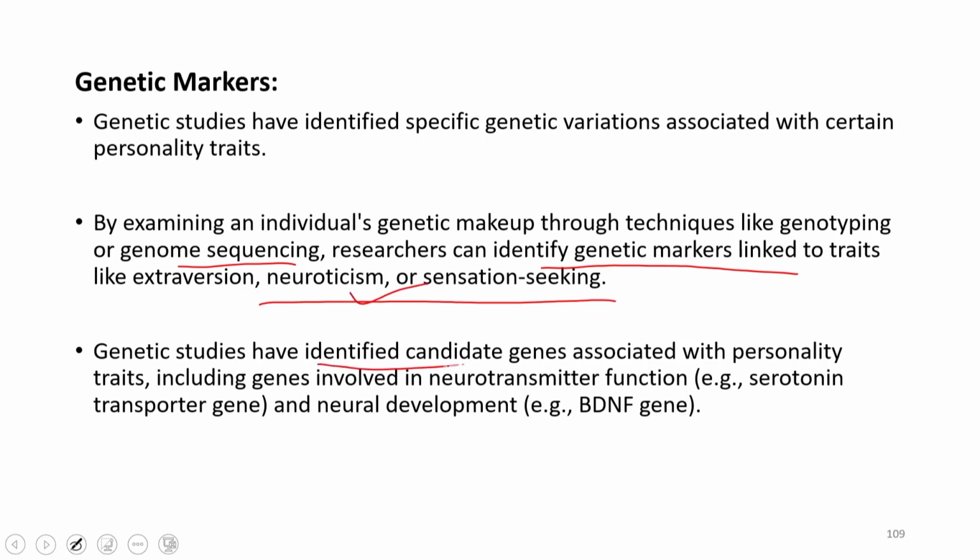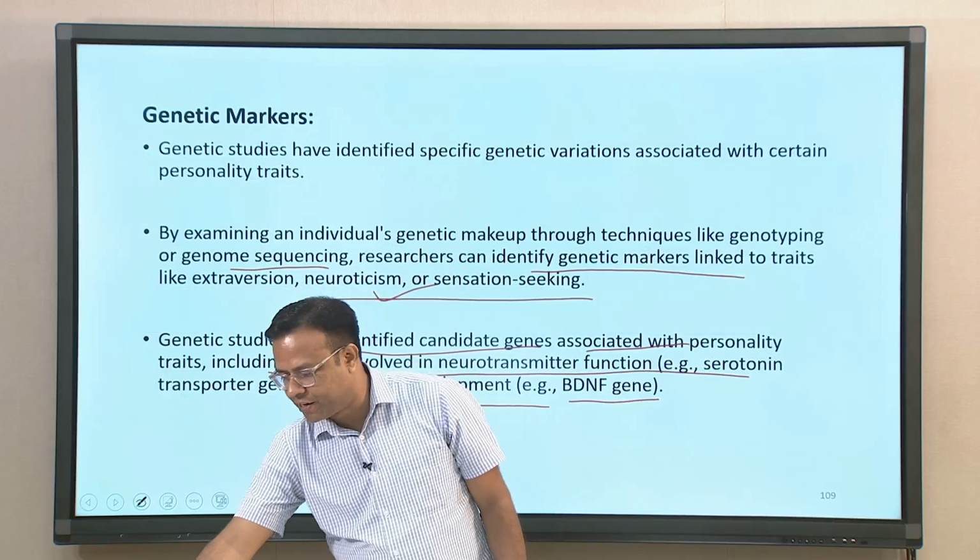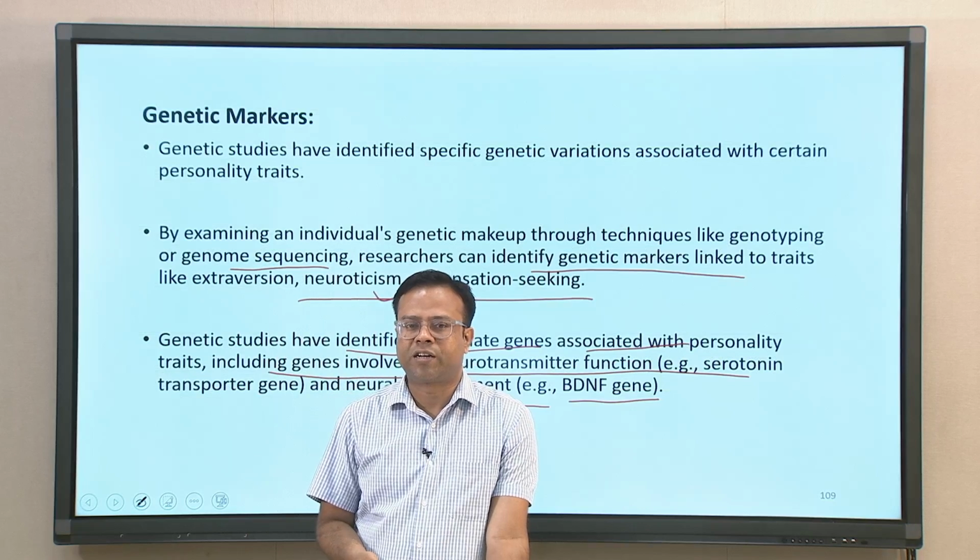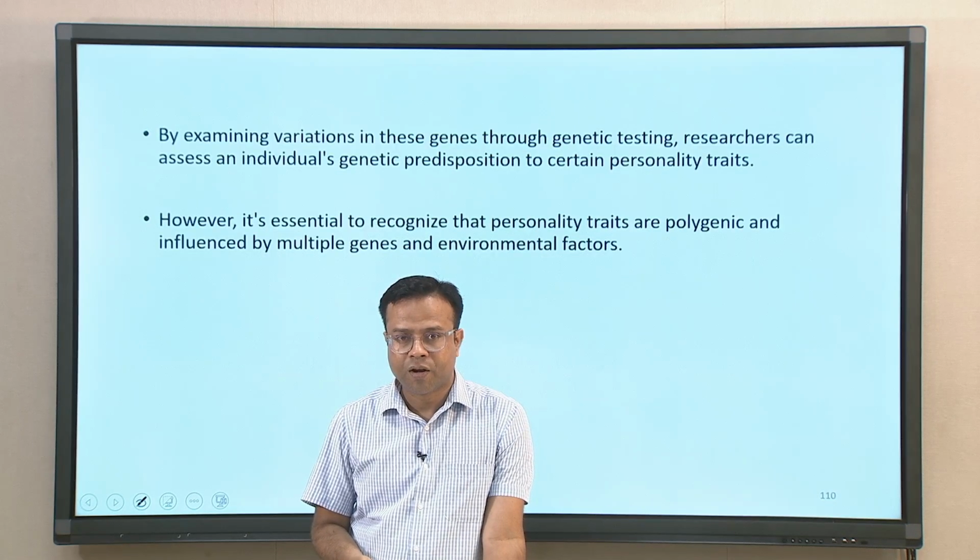Genetic studies have identified candidate genes associated with personality traits, including genes involving neurotransmitter functioning like the serotonin transporter gene, and neural development. Certain specific genes have already been identified and so on related to certain personality traits.